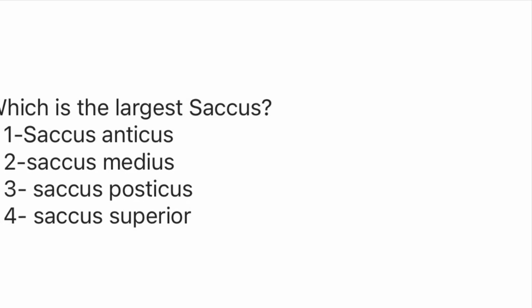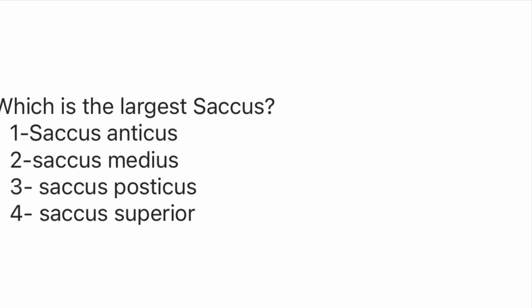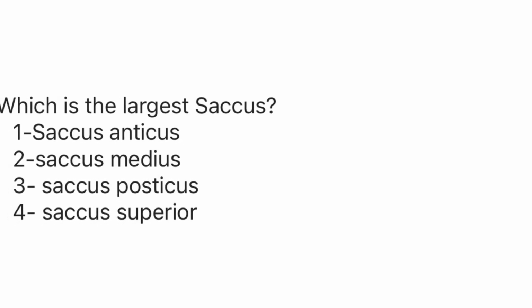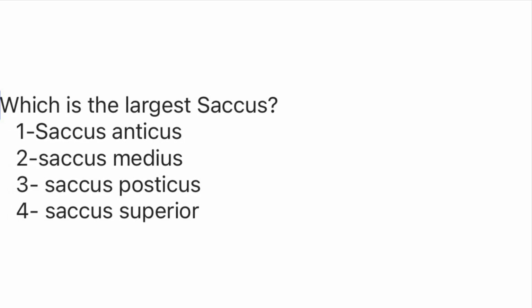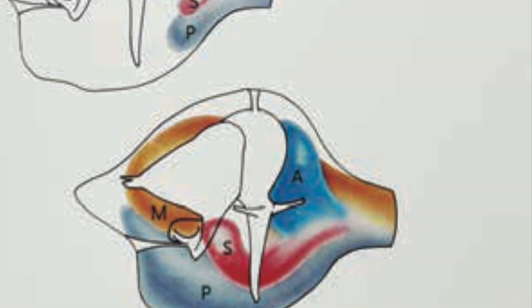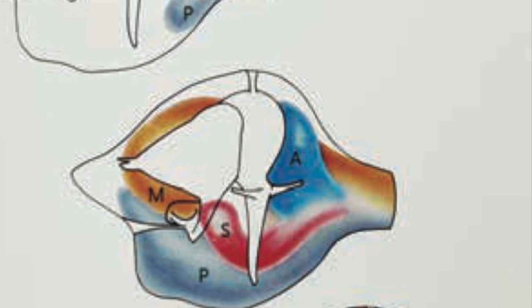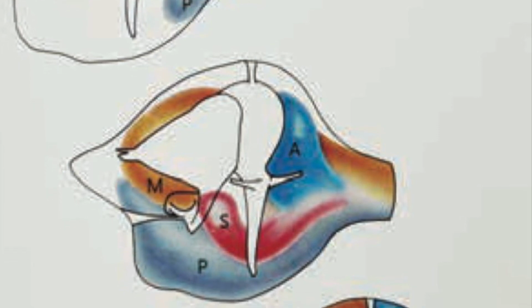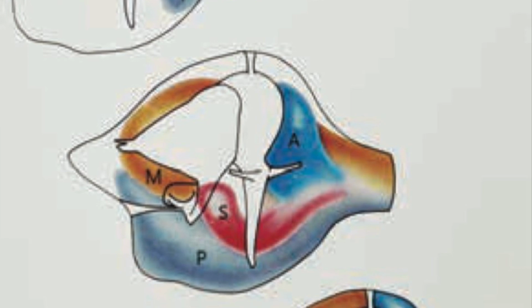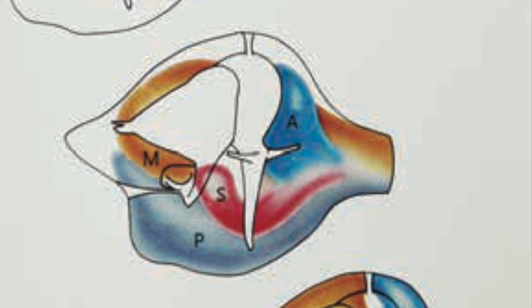Which is the largest sinus? Sinus anticus, sinus medius, sinus posticus, sinus superior. So largest is the sinus medius and the smallest is the sinus anticus. These sinuses are derivatives of endothelial lined pouches, that is tubotympanic recess, which is ultimately coming from the first pharyngeal pouch, which extends from eustachian tube toward the mastoid.